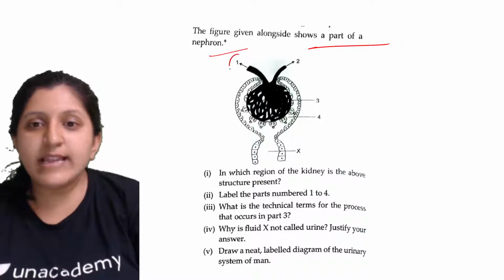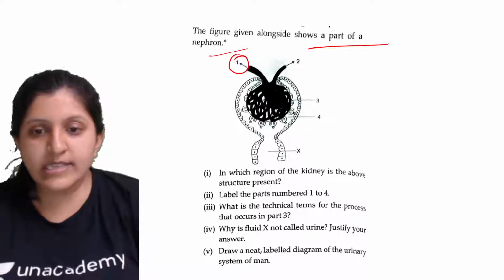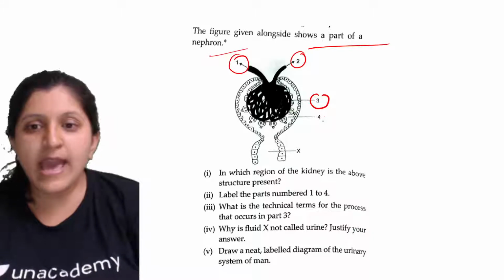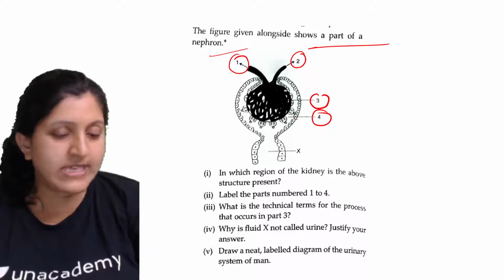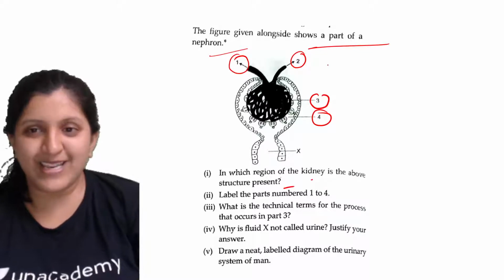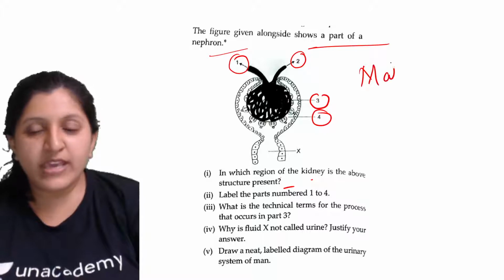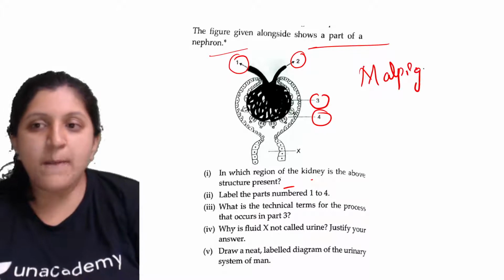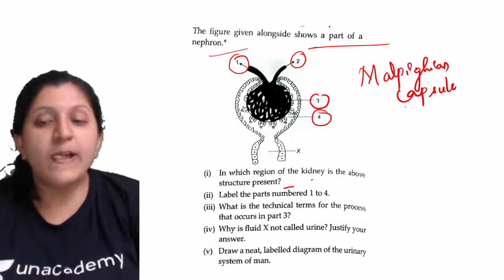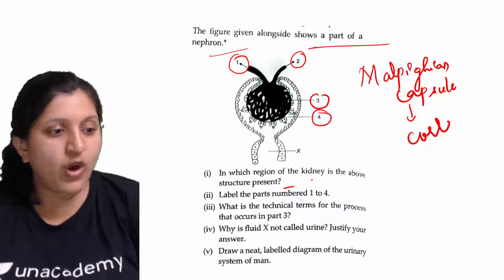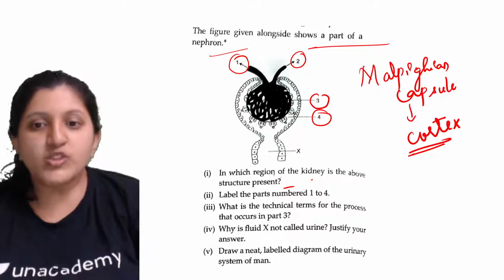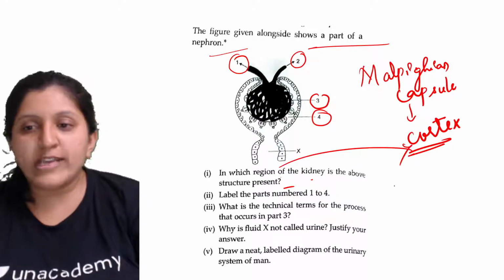So you can see there is a part numbered 1. They are asking you to label the parts 1 to 4. So this is 1, this is 2, this is 3, and this is 4. So what are these parts? In which region of the kidney is the above structure present? This is a Malpighian capsule. So where do you find a Malpighian capsule? You will find it in the cortex region. Yes, very good. So this is in the cortex region.